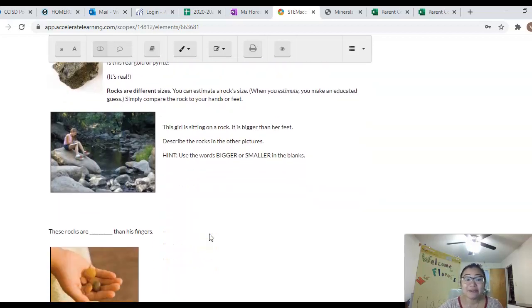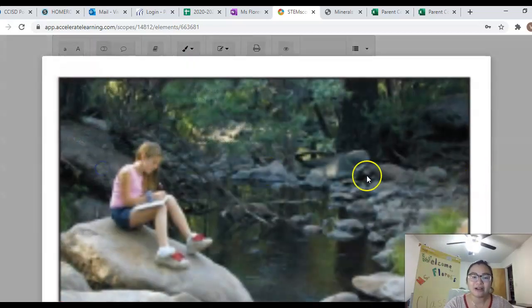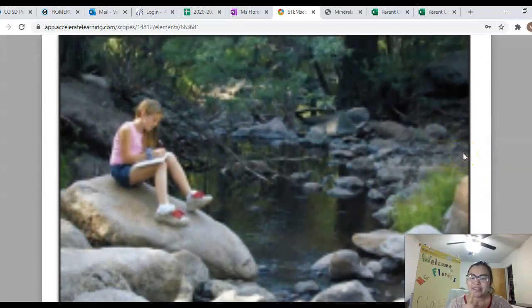All right, next we're going to talk about sizes. Rocks are different sizes. And because we're a virtual classroom, we might not be able to hold all the rocks that we're seeing in person, but we can use other things in the picture to help us understand how big this rock is. Look at this girl sitting on this rock. Think to yourself, is that a little rock or a big rock?